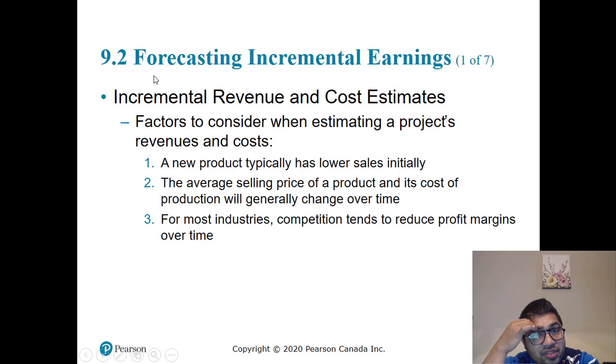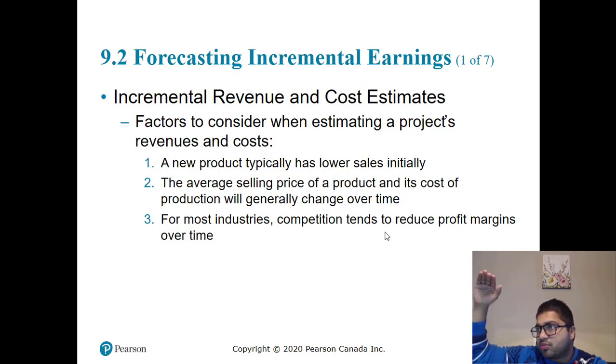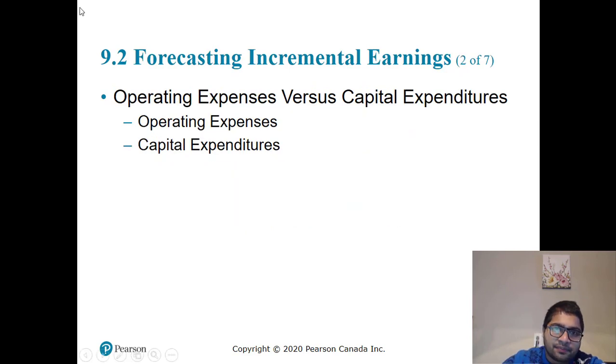Incremental revenues and cost estimates: factors to consider when estimating a project's revenue. A new product typically has lower sales initially. The average selling price of a product and its cost of production will generally change over time. So you get more efficient, so the cost keeps on going down. Later on, the margins expand. For most industries, competition tends to reduce the profit margin over time. But when your margins start expanding, there will be an external force. A lot of other competitors will come in, so you may have to lower your price.